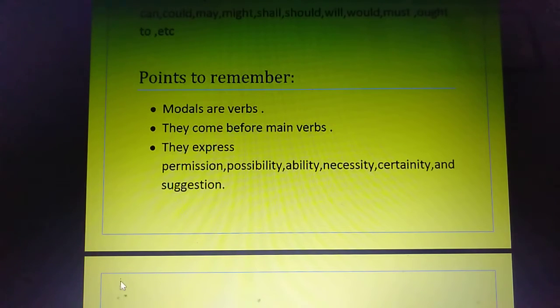So what is the sentence showing? That there is a probability, there is a chance that Rita will go to school tomorrow. Can means there is a possibility that she will go to school tomorrow, right? So before go I have used can. This point shows that modals are placed before the main verbs. They express permission, possibility, ability, necessity, certainty and suggestion, which I told you before.